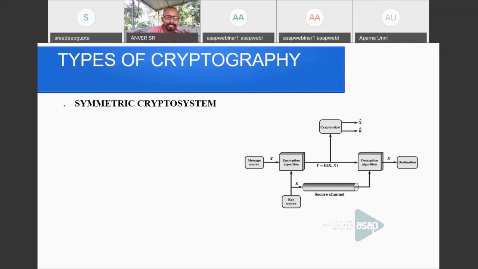In symmetric crypto system, why is it called symmetric? For converting the plain text to ciphertext, we are using a key. The conversion is done using a key. In a crypto system, there are two processes. From the sender side, the sender converts the plain text to ciphertext. That process is called encryption. And this ciphertext is sent over an unsecure channel. So everyone can see the ciphertext, but nobody is able to identify the original content of the ciphertext.